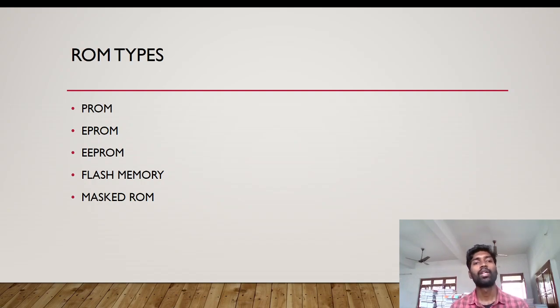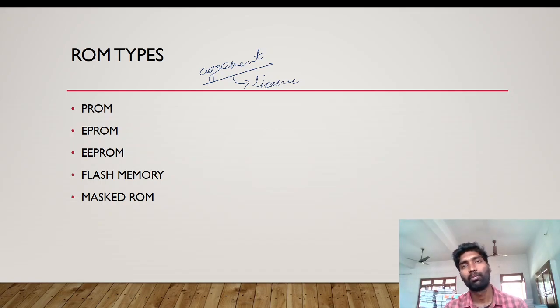Okay, we are able to only read. For example, in all electronic devices, an agreement is there. We can only read, we cannot modify. We can see the license also. A license will be there in your mobile or computer, or any electronic device.